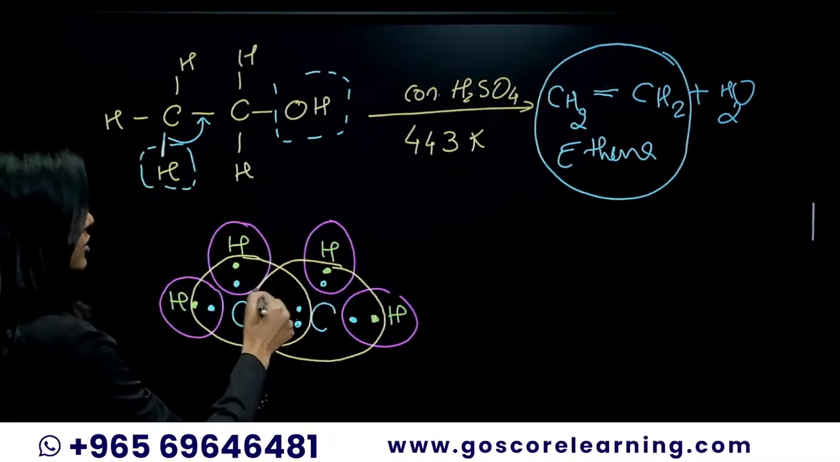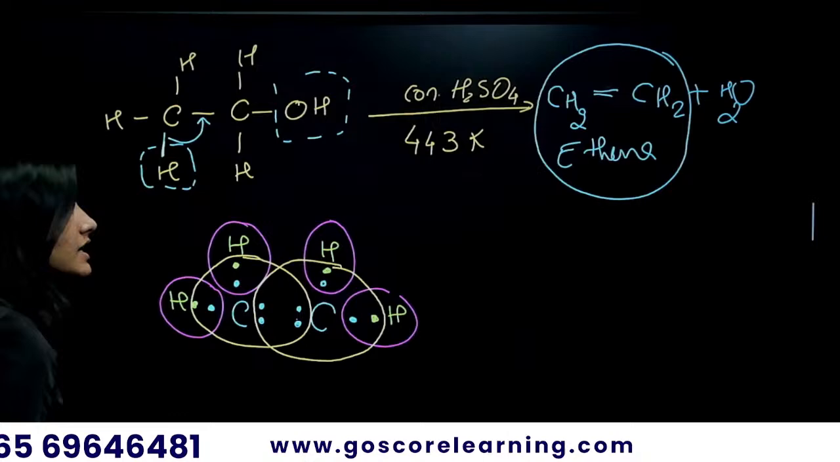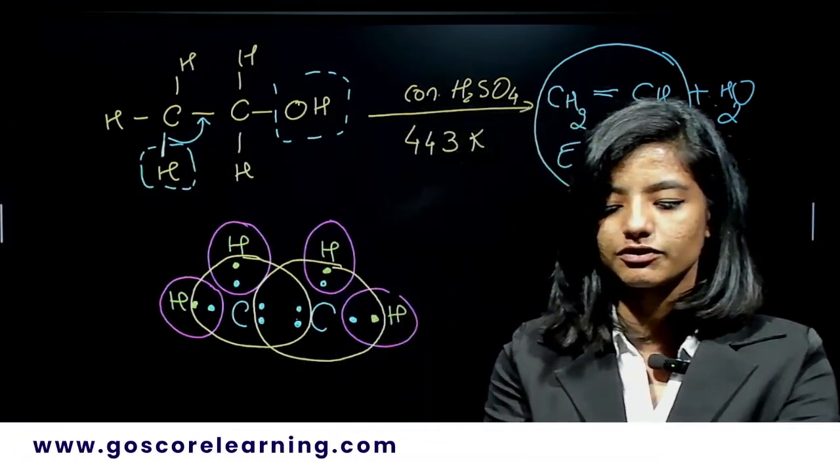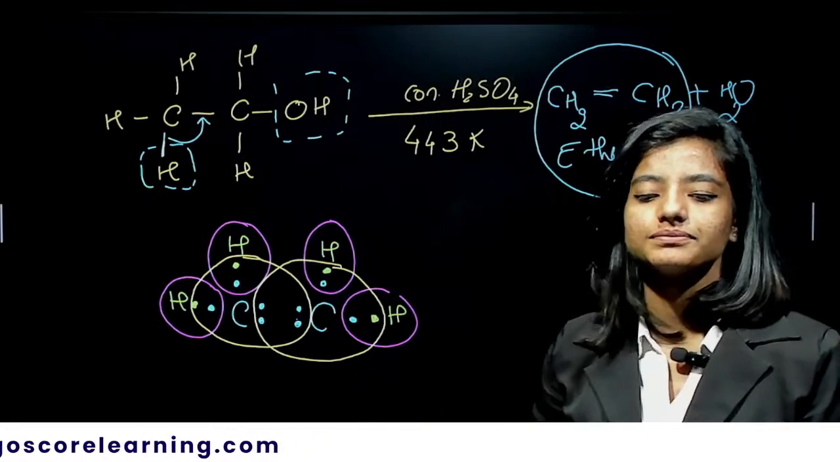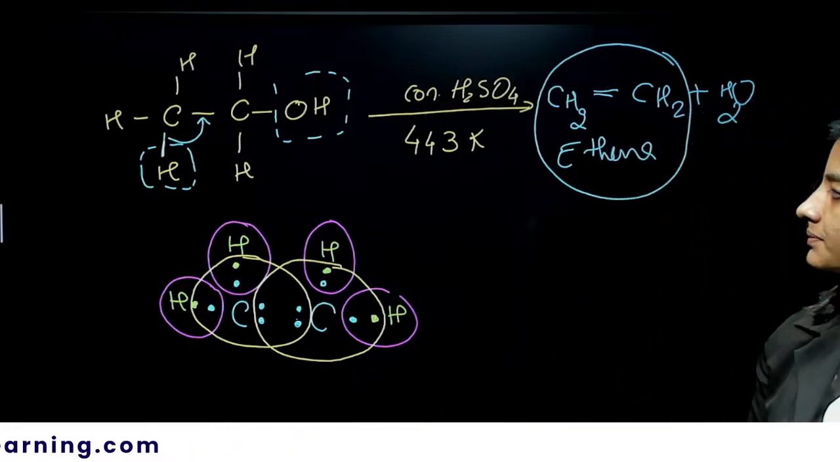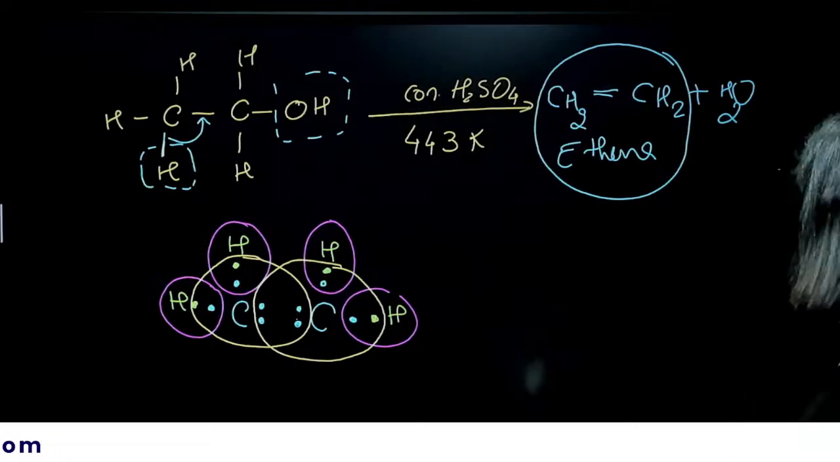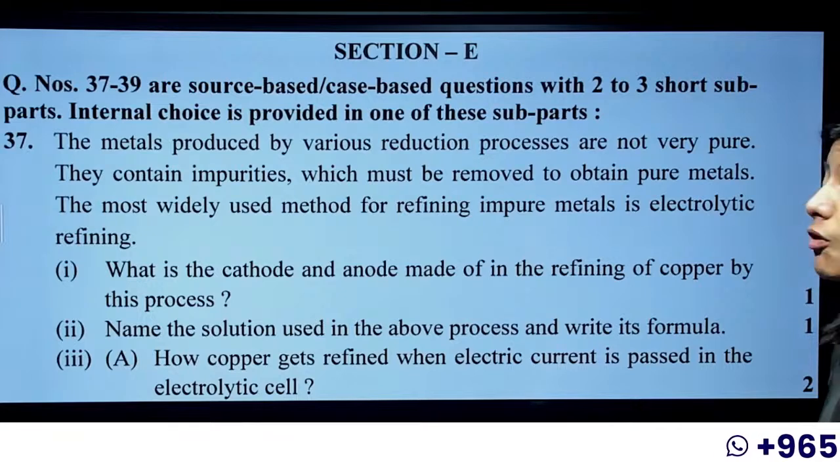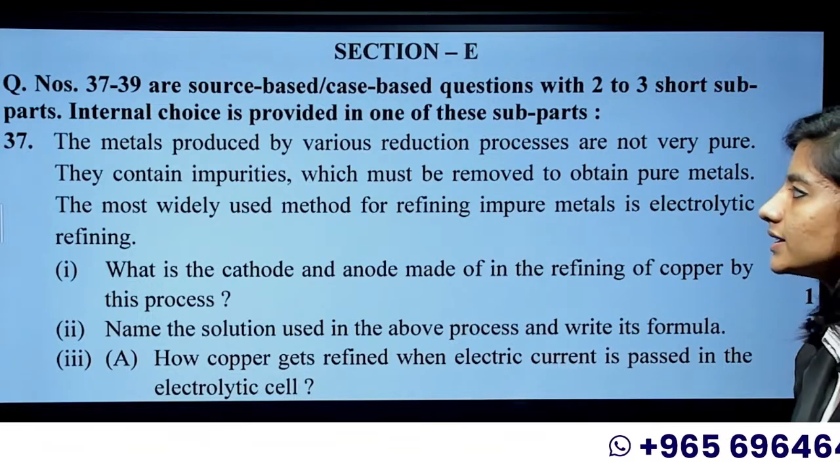Okay, so 1 2 3 4 5 6 7 and the 8. So this will be the electron dot structure for ethene. Okay, done. We'll go to the next question. Now, section E, which will carry the 4 marks.